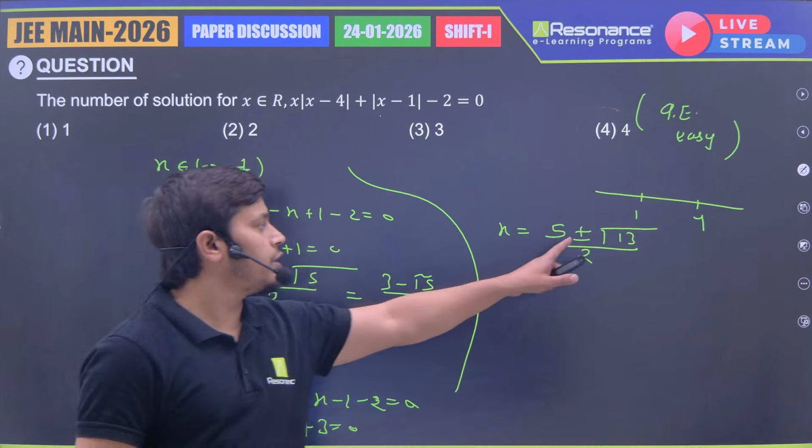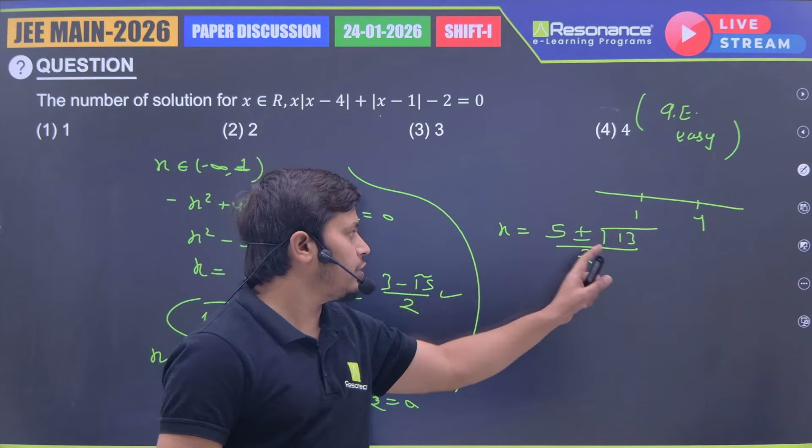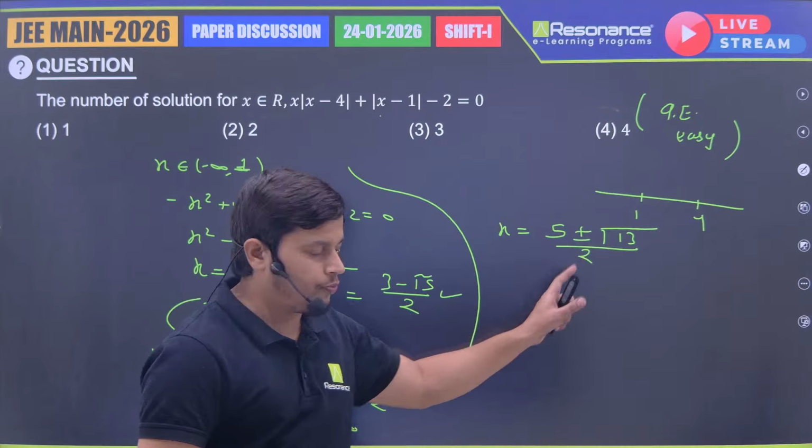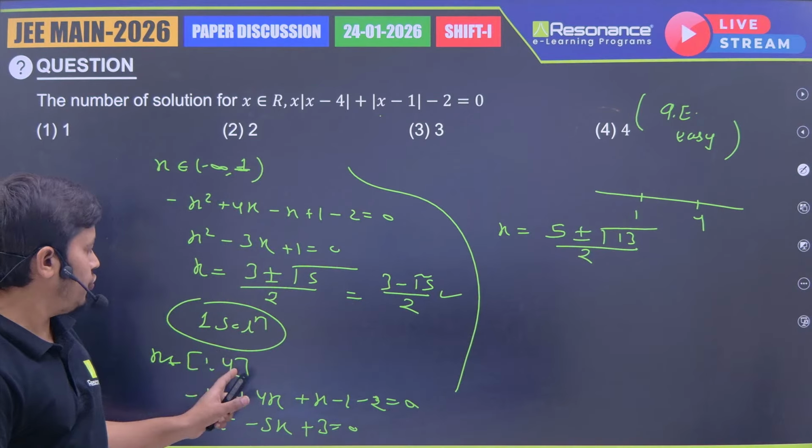Okay, now root 13 is approximately 3 point something. So for the first one, if I choose the plus sign, we are getting 8 point something by 2, which means 4 point something, and that is greater than 4. So it is out of this interval.